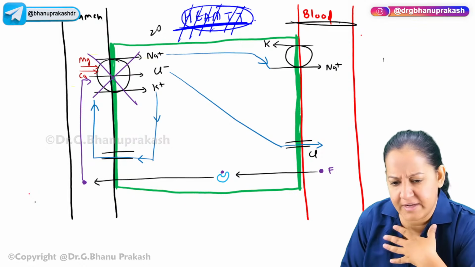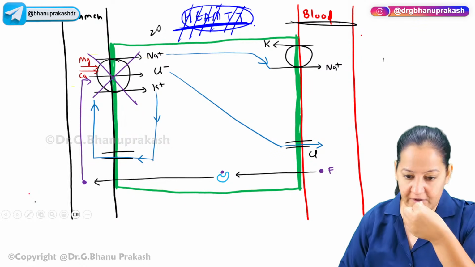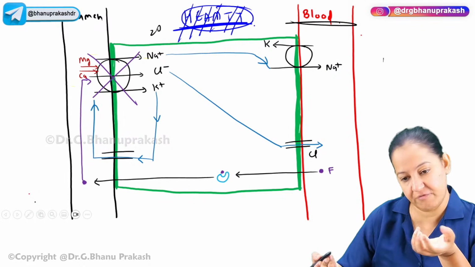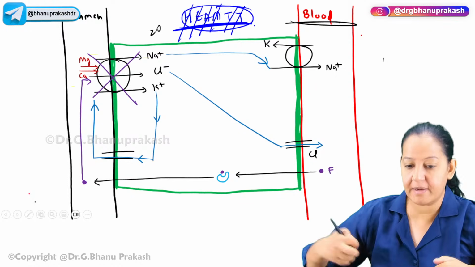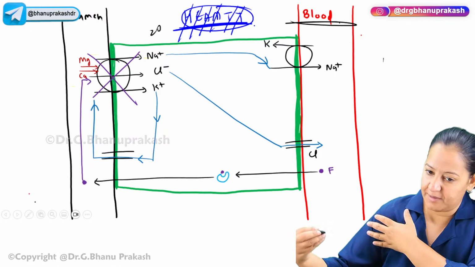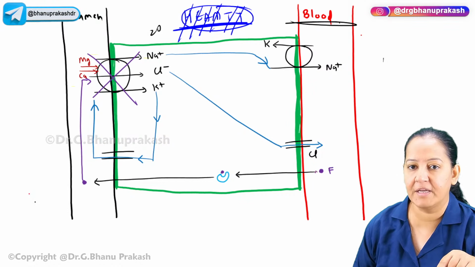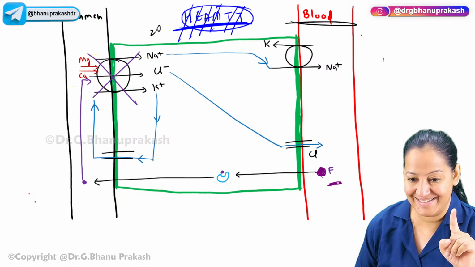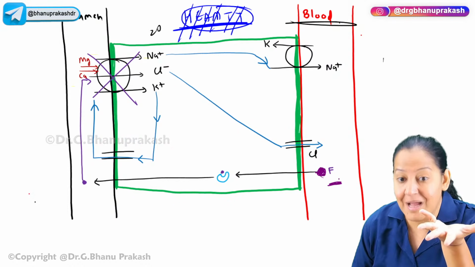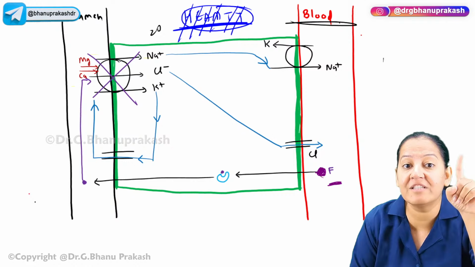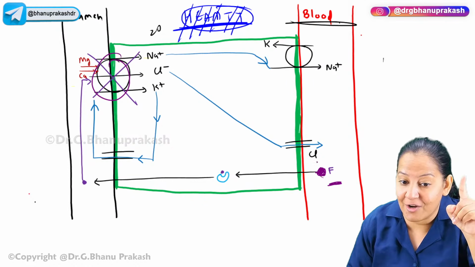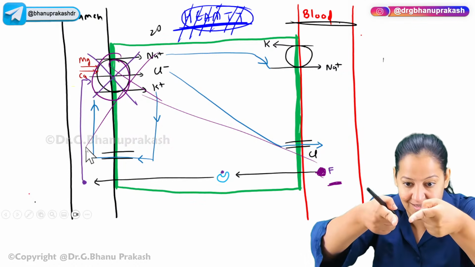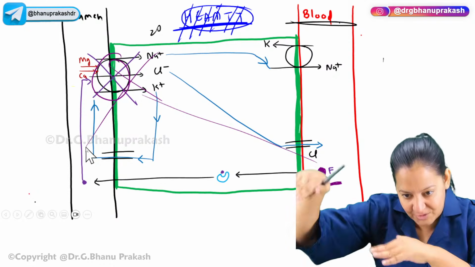You are a good doctor and you are giving me. I'm taking it. So either you will give me orally or you will give me injectable. Whether you are giving me orally, it will absorb in my blood. Whether you are giving me injectable, it is going in my blood. So this is furosemide. Here you can see, it is in my blood, but it cannot act from the blood because it wants to inhibit the transporter which is present on the luminal side. It cannot inhibit this transporter from here. It doesn't have a magic stick. It has to go that side.